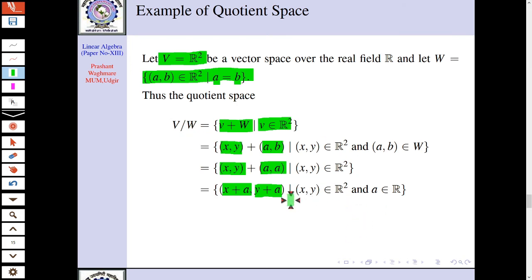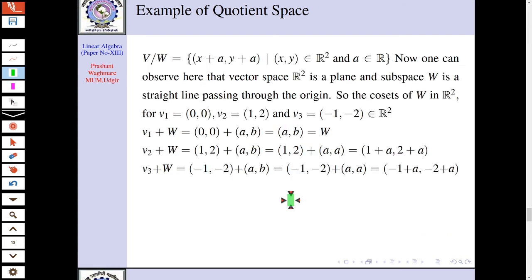Now we will see how the cosets of this quotient space will look. For that, let us consider 2 or 3 elements from the vector space.